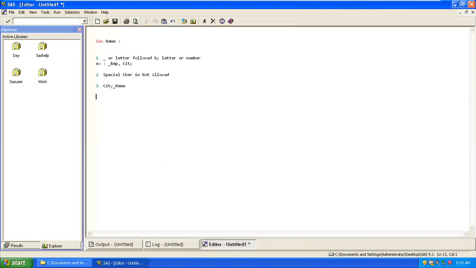And the fourth rule is that the maximum size of a variable name will be 32 characters. It should not go more than that. You can use 32 characters max to max for creating a variable. And for a library name, the restricted size should be only 8 characters. It won't go more than 8 characters.